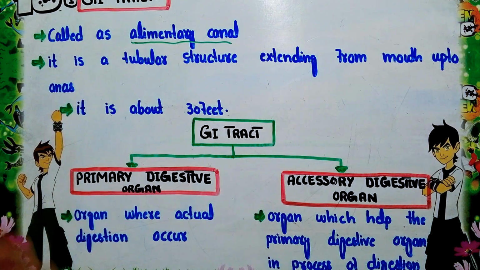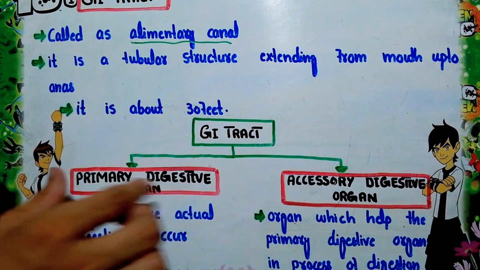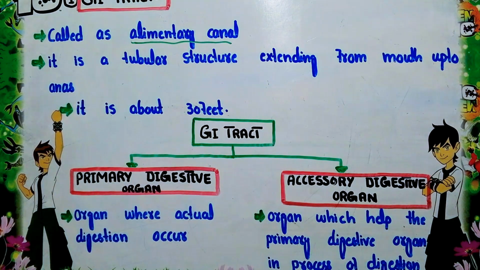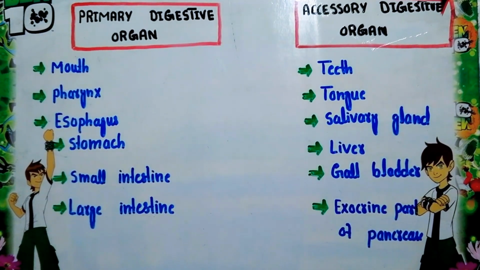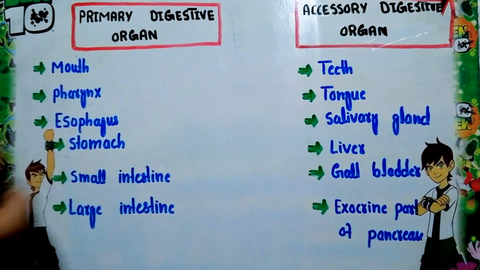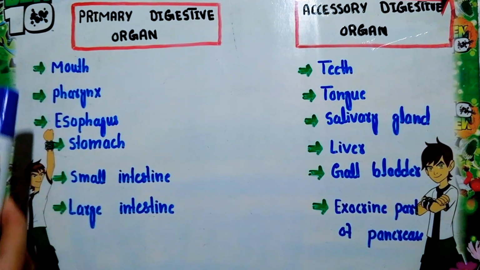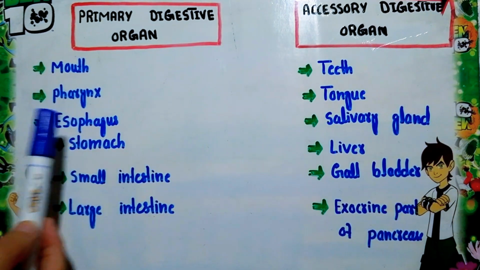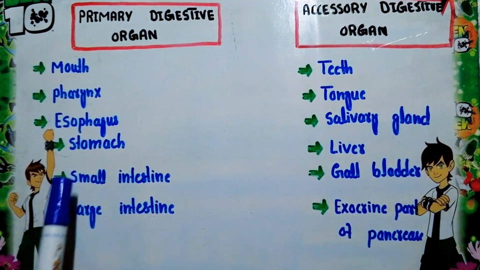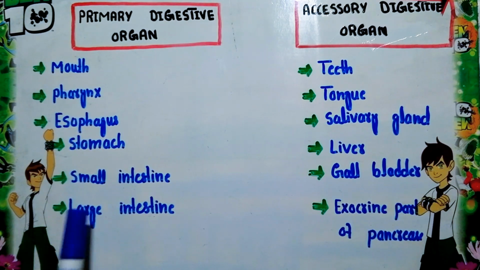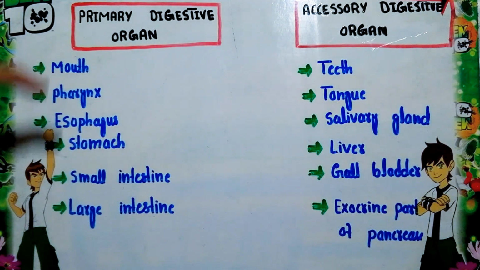Now what are the organs that come under the primary and accessory digestive organs? The primary digestive organs mainly include the mouth, pharynx, esophagus, stomach, small intestine, and large intestine. These are where the process of digestion occurs.